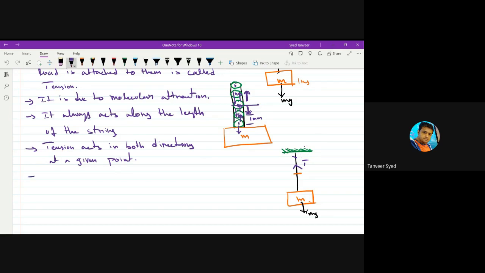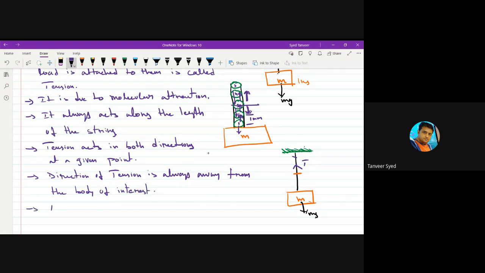I'll write that point here. Direction of tension is always away from the body of interest.